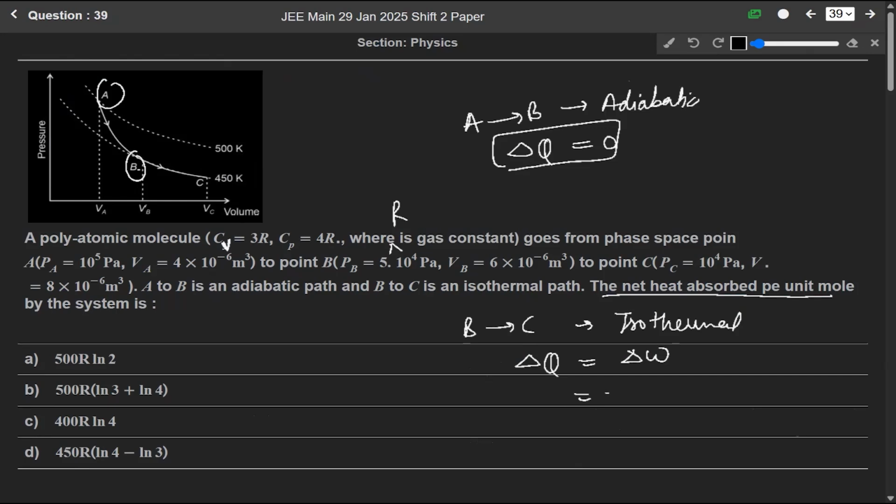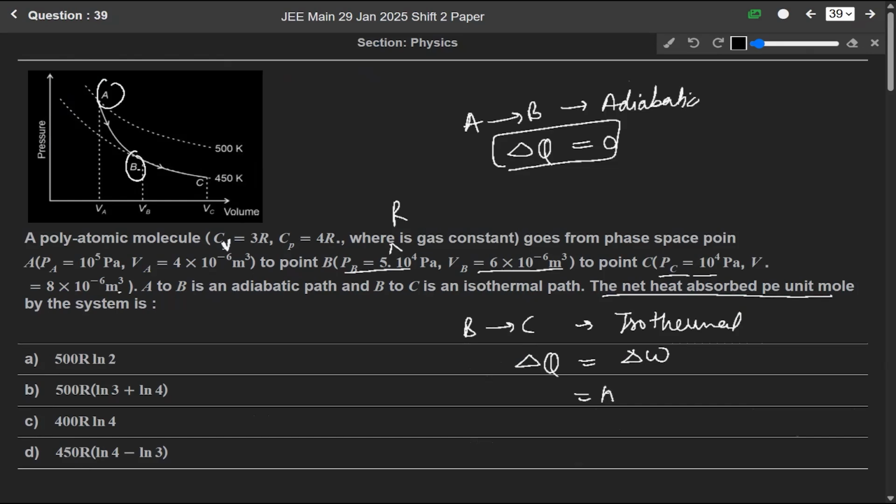At B, pressure is 5 into 10 to the power 4 Pascal and V is 6 into 10 to the power minus 6 meter cube. And at C, pressure is 10 to the power 4 Pascal and V is 8 into 10 to the power minus 6. So the change in work done